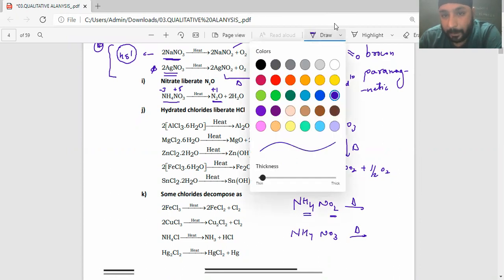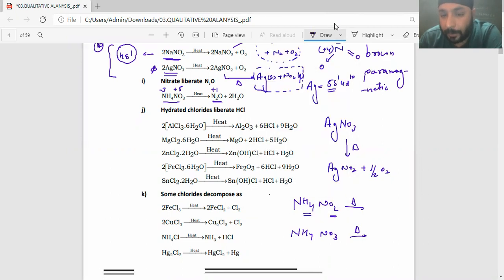Now understand, two hydrogen requires a single oxygen to form water. So 4 hydrogen here will be reacting with 2 oxygen to form 2H2O. Remaining will be one nitrogen, another nitrogen, and nitrogen gas comes out. It's a shortcut I'm telling you.